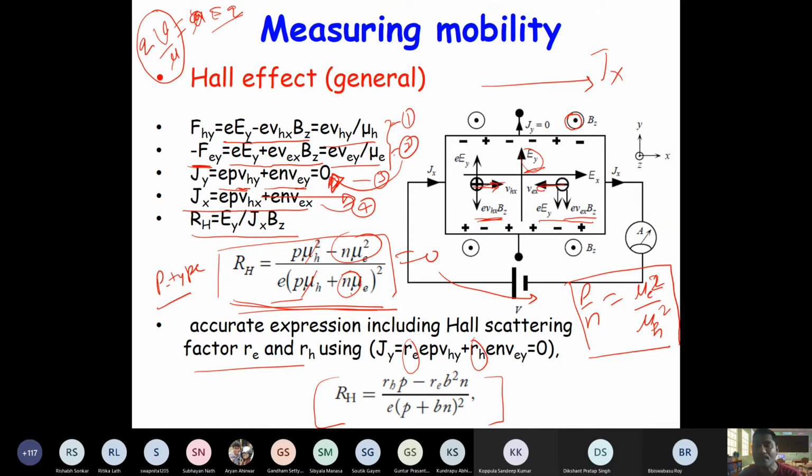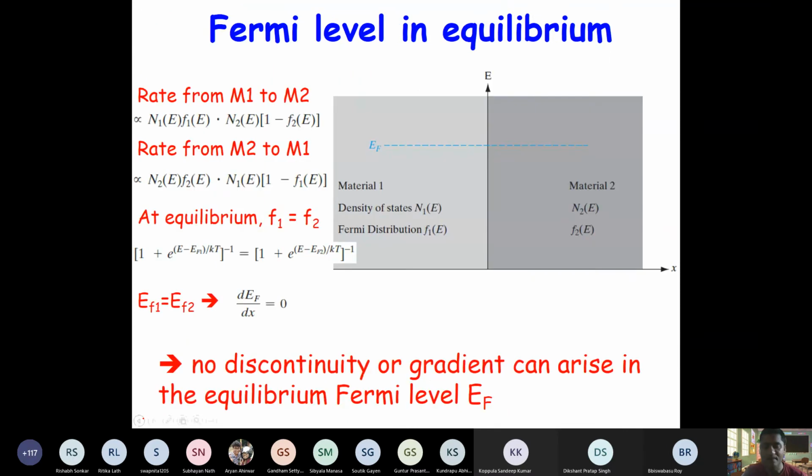Okay, so one more slide before finishing this lecture, then we will take a 5-minute break. So let me introduce one more concept of Fermi level. Now in equilibrium we assumed that Fermi levels will be aligned, they will be equal, right? Why is that so? So what is Fermi level actually?